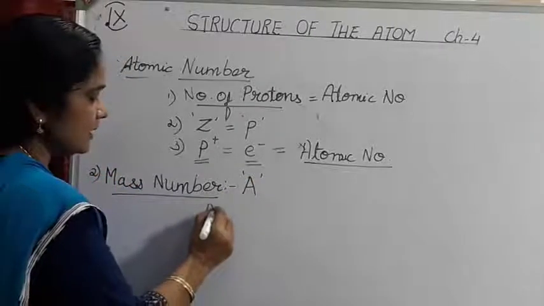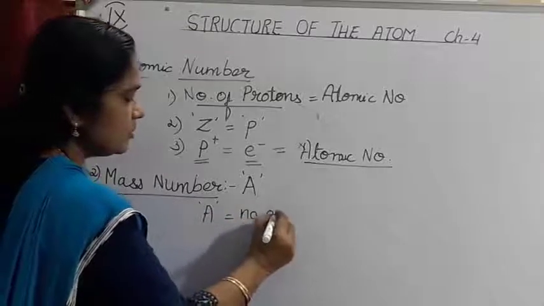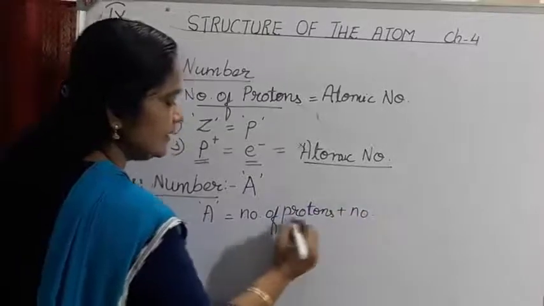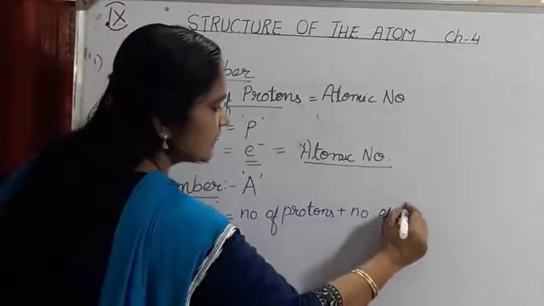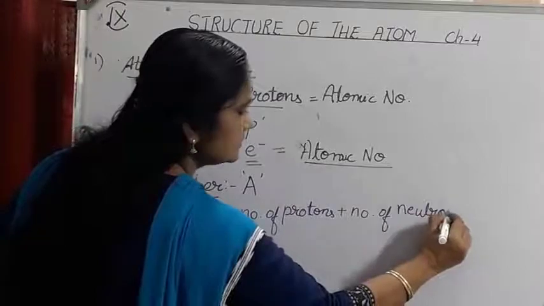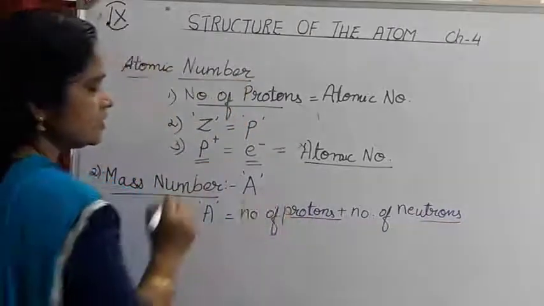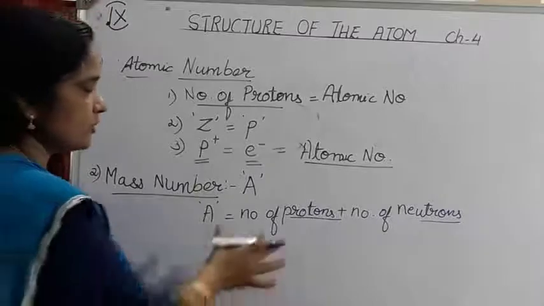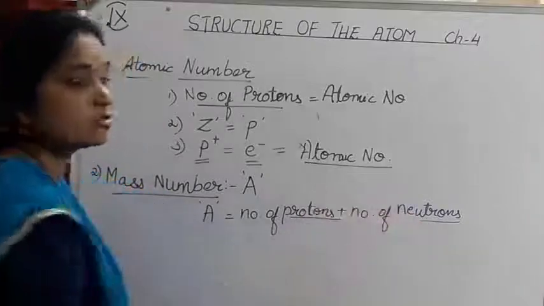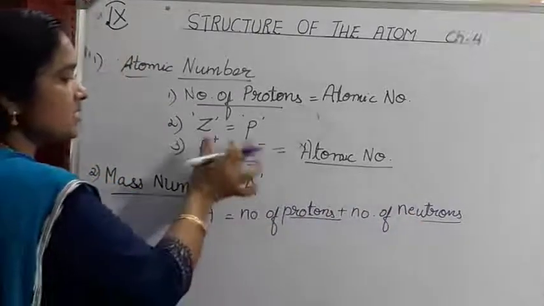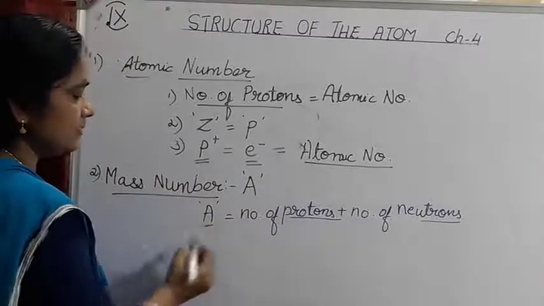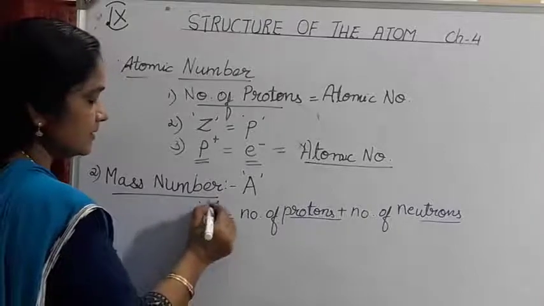So mass number A is equal to the number of protons plus the number of neutrons which are present in the nucleus of an atom. When you add the number of protons and the number of neutrons, you get the mass number. Collectively, protons and neutrons are known as nucleons. Since the mass of an electron is very, very small or negligible, it is not counted. That is the mass number, which is represented by the capital letter A.